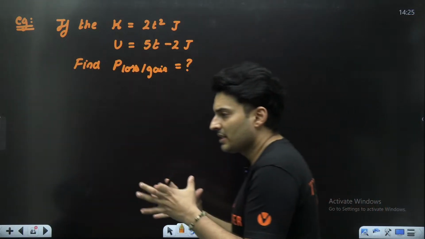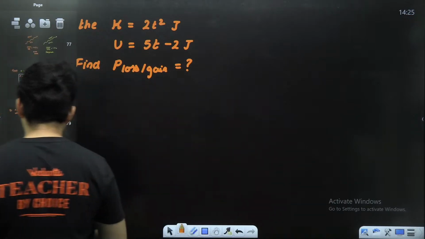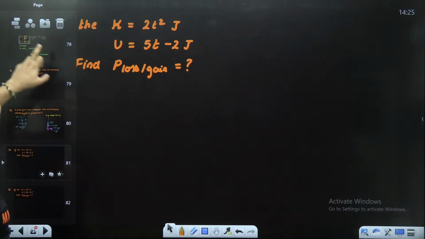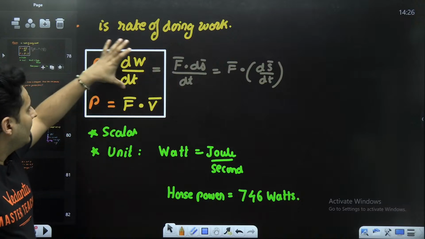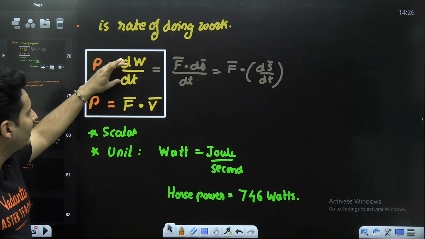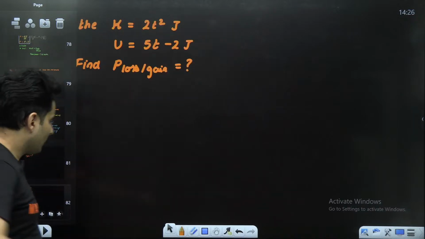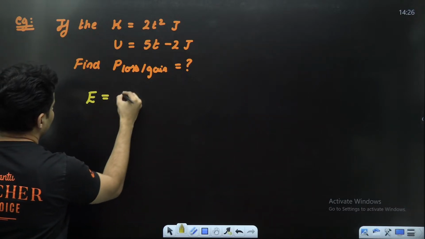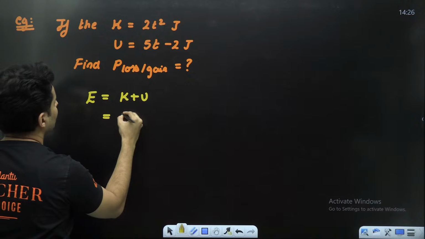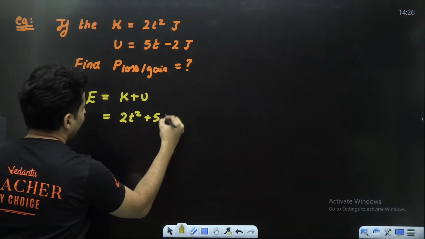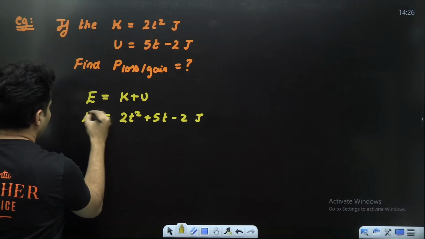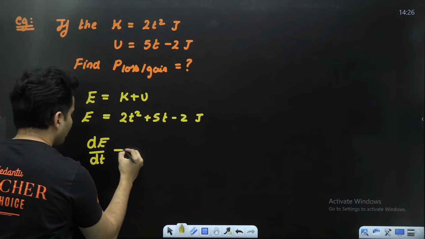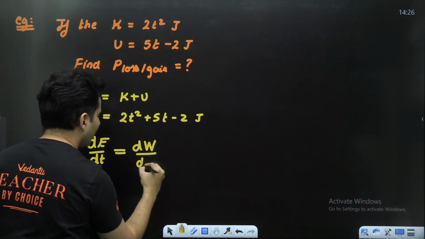Okay, kinetic energy is given, potential energy is given, and they have asked you what the power is. Now see, in this case, force is not given, kinetic and potential energies are given. So my eyes go to the formula, rate of doing work. What happens if I add kinetic and potential energies together? I will get the total energy, which is K plus U, the total mechanical energy. So it will be 2t squared plus 5t minus 2 joules.